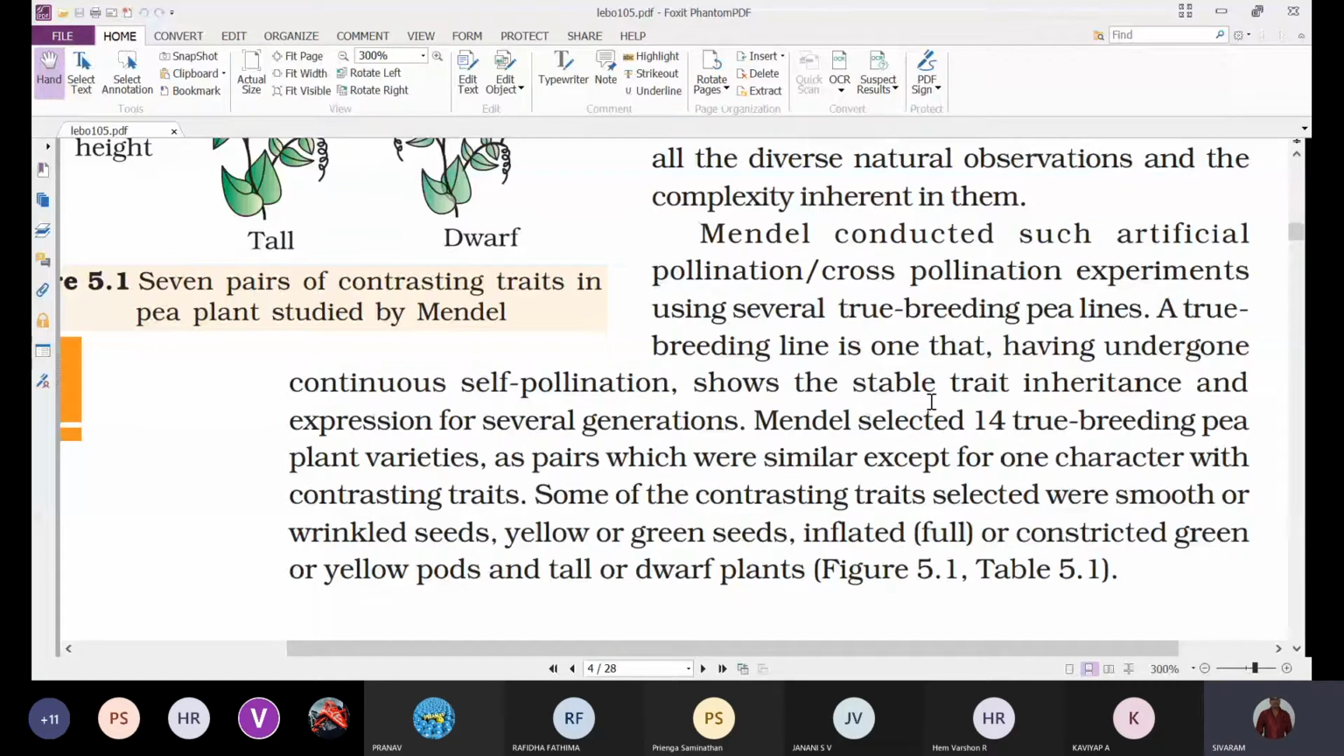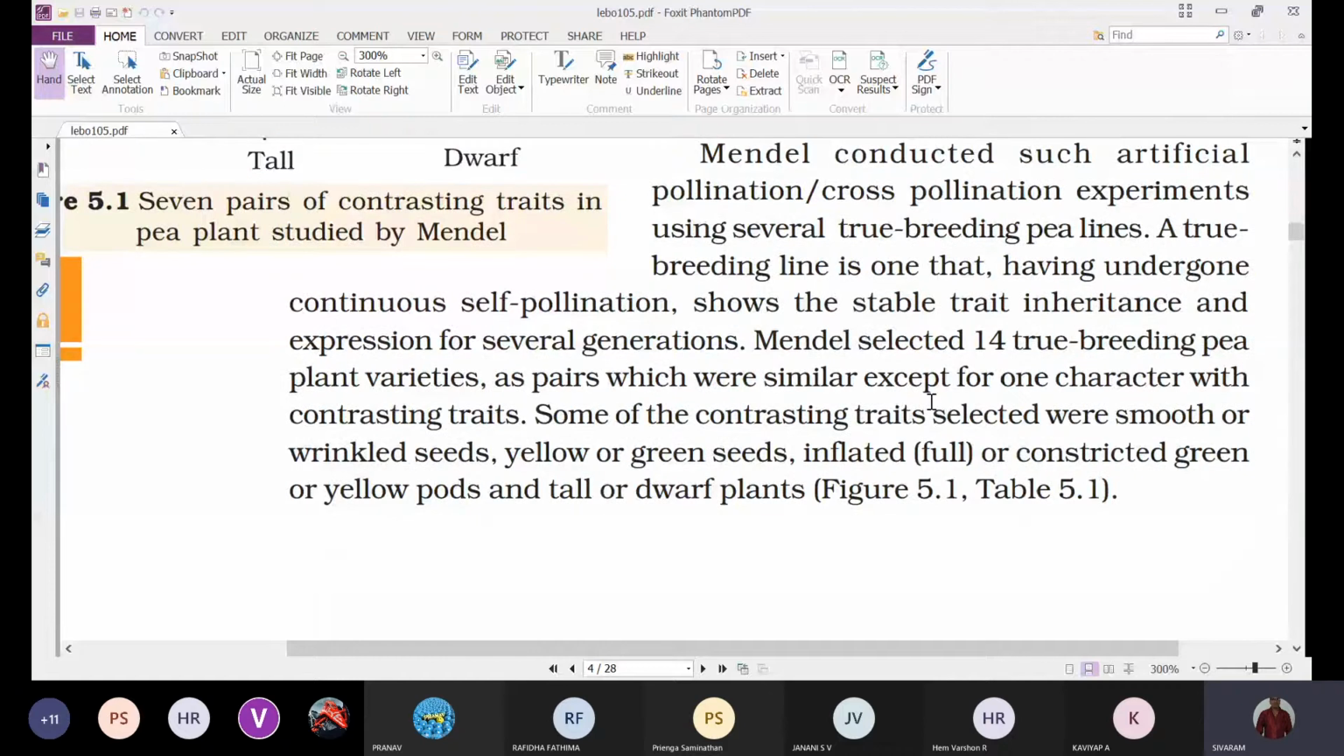And next, Mendel has not studied only one character at a time. Sometimes he conducted a monohybrid cross, dihybrid cross, trihybrid cross, and so on. He selected 7 different characters, which are represented by 14 different traits. Whatever the 14 traits he selected, he confirmed that all those 14 traits show pure lines. So that's what he is saying.